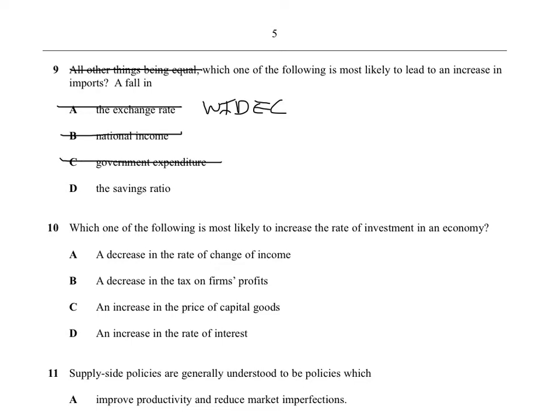Okay. Here we go. So if there's a fall in the savings ratio, that's the amount of money people are saving compared to spending. If they are saving less, what must they be doing? They must be spending, which means AD would be going up, which means people would be having more money. And what might they be buying? They might be buying imports. So the answer is D.